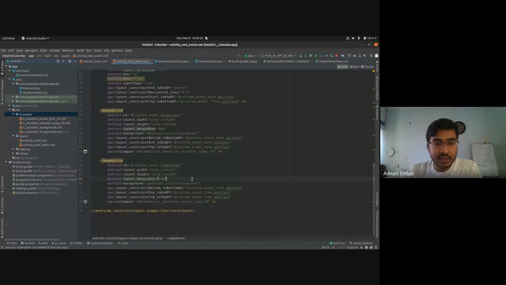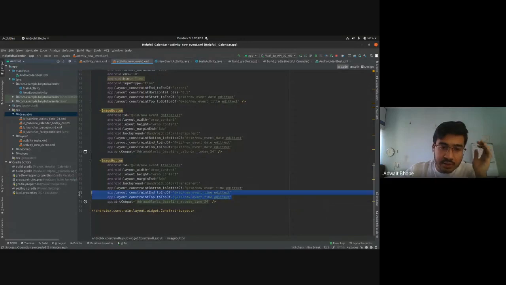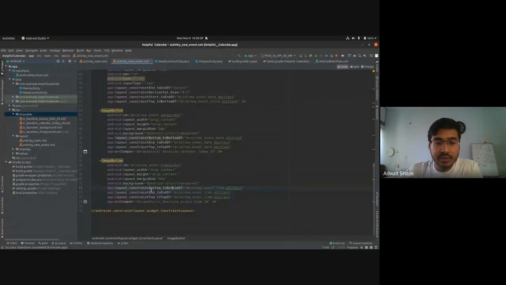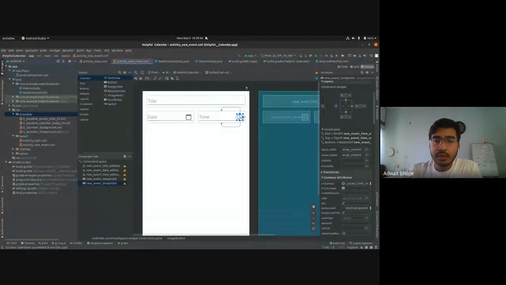So end is 8 dp, you have the background that is transparent, and you have the SRC, source compatible, that is the access time. And what these 3 lines are, they represent your constraints. So to give you an idea what this is, consider the first line. It says constraint bottom to bottom of edit event time edit text. So the bottom of this image button, it is constrained to the bottom of time edit text.